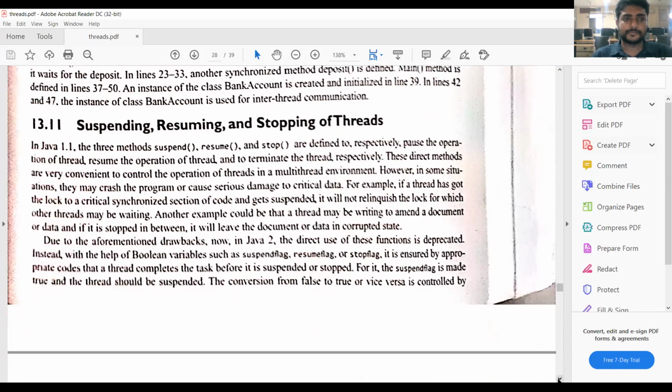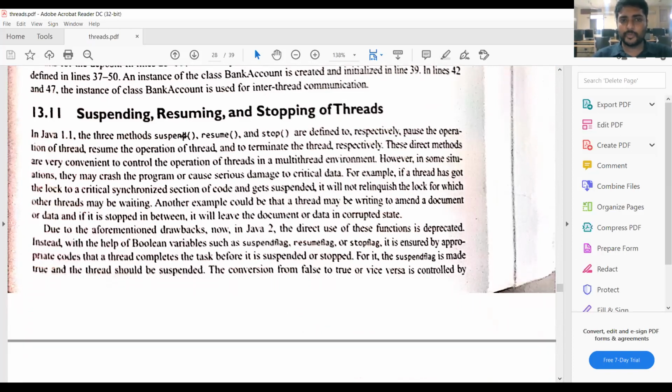Next one is suspending, resuming and stopping. All these methods look the same. Suspending means pausing the operation of the threads. Suspend means it will wait for the execution. Suppose T1 is executing. If you invoke the method T1.suspend, then thread T1 will stop execution.